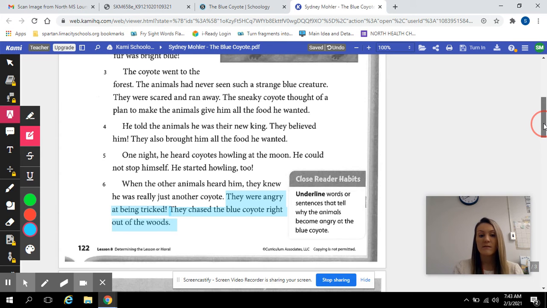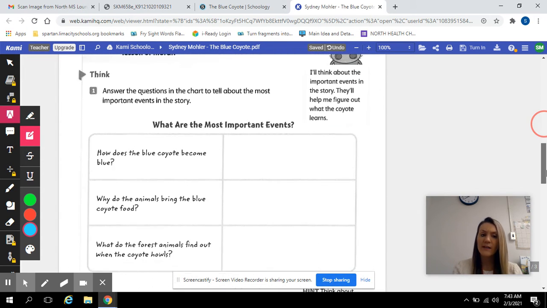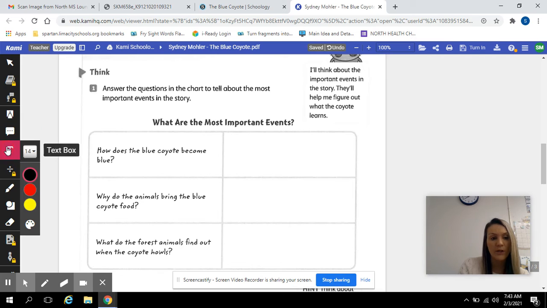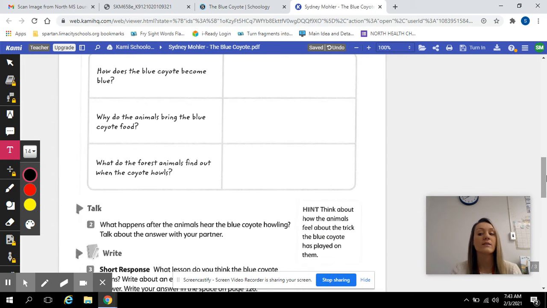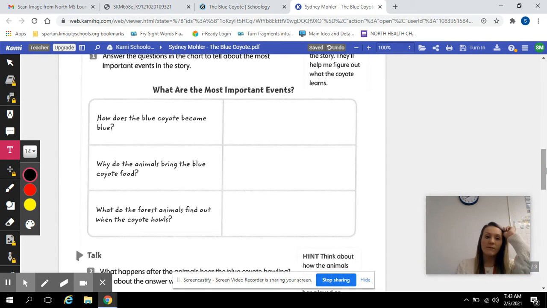Okay, so let's go ahead and start filling these out, and I'm going to do one with you, and I ask that you do the rest on your own. So answer the questions in the chart to tell about the most important events in the story. So first, how does the blue coyote become blue? And I'm going to use my text box. So if we're still writing, if you just click this text box, it's so much easier to just type your answer in rather than writing it in.